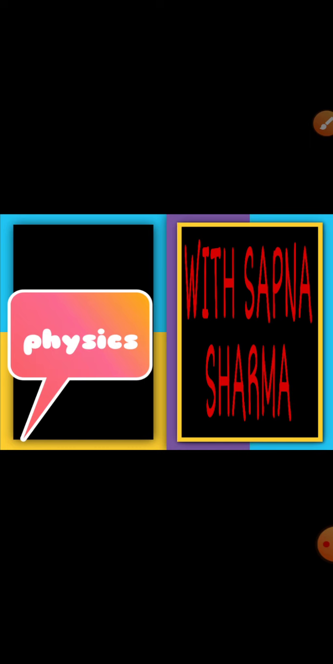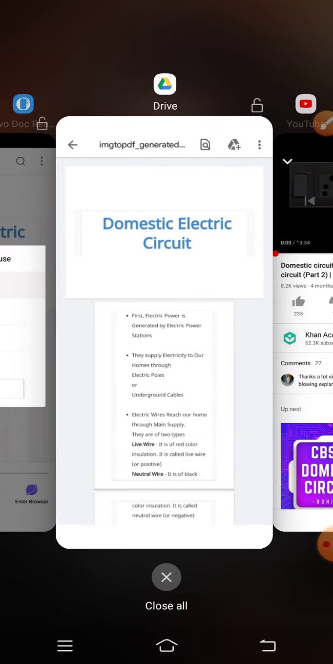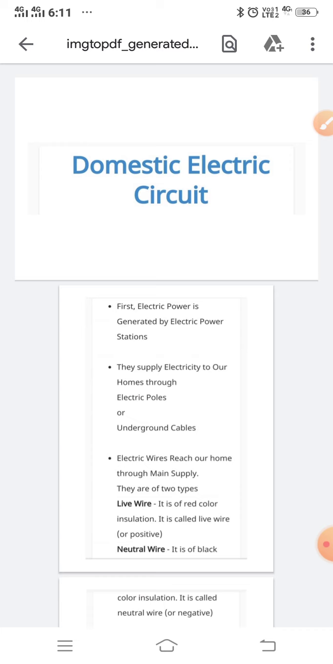So now the next question is that when generators are generating electricity, how does it reach our homes, and from our homes how does it reach our devices? So let us study about domestic electric circuits. Students, domestic electric circuits means the circuits which we use at our home. As you know, electric energy or electric power, as we call it, is generated at electric power stations, and from there through electric poles and underground cables it reaches our homes, and from the domestic electric circuits it reaches our devices.